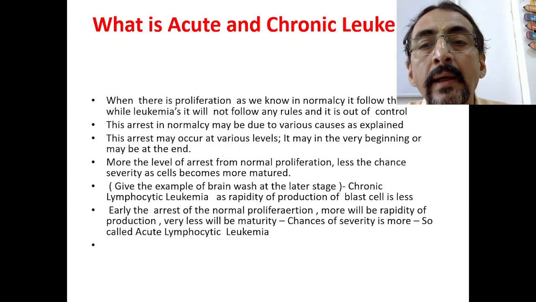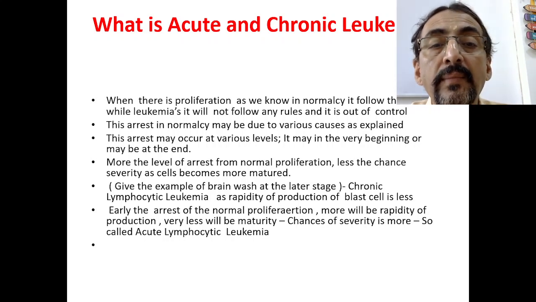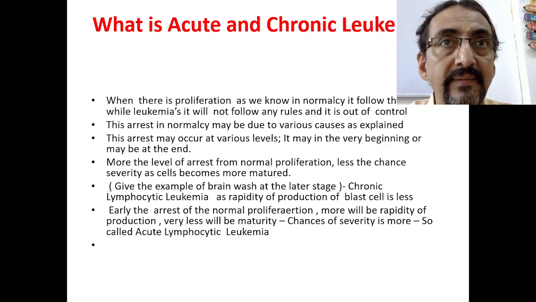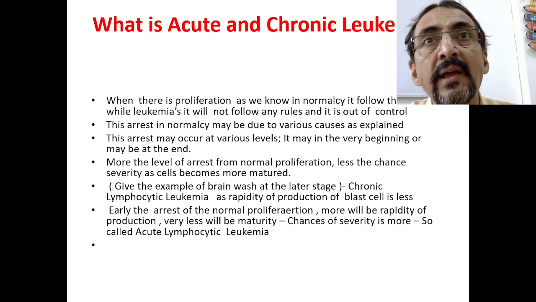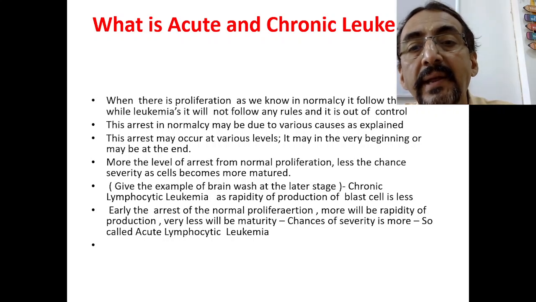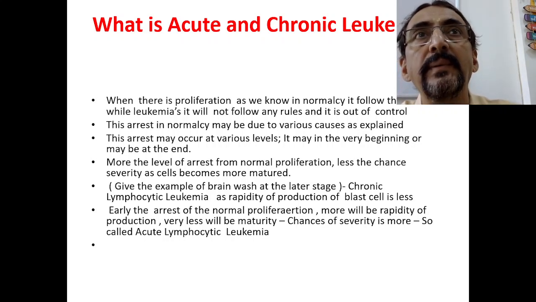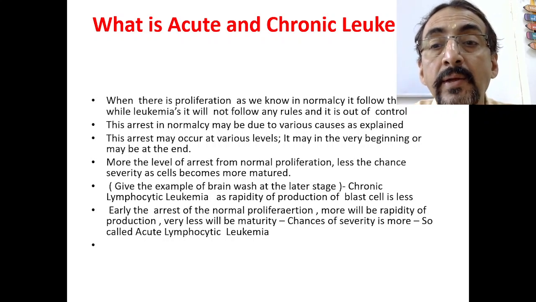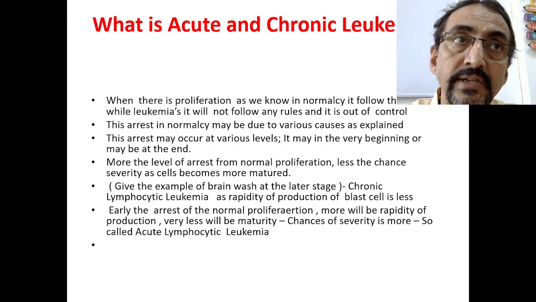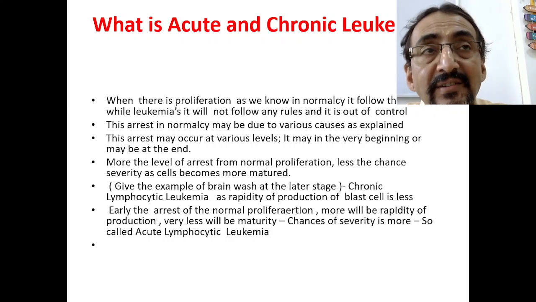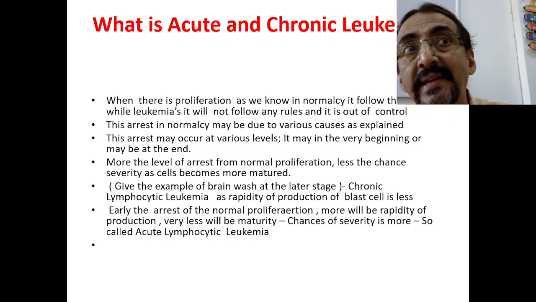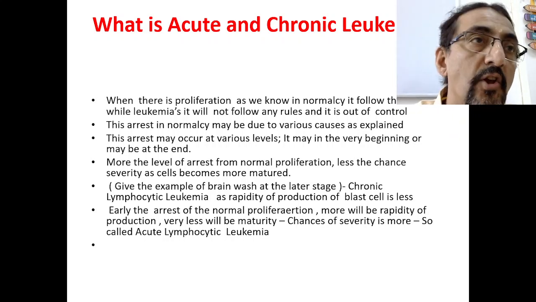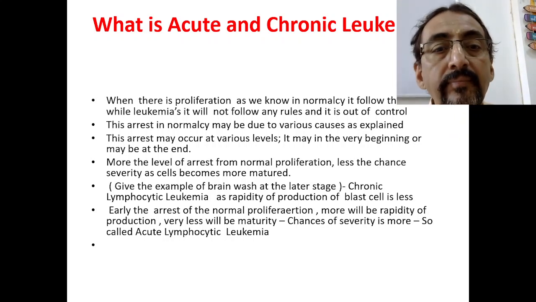In chronic lymphocytic leukemia, the rapidity of the production of the blast cell is less, whereas in acute leukemias the rapidity of production of the blast cell will be more. The earlier the arrest of the normal proliferation, the more will be the rapidity of the production, the maturity will be very less, and the chances of severity are more. So then it is called acute lymphoblastic leukemia.